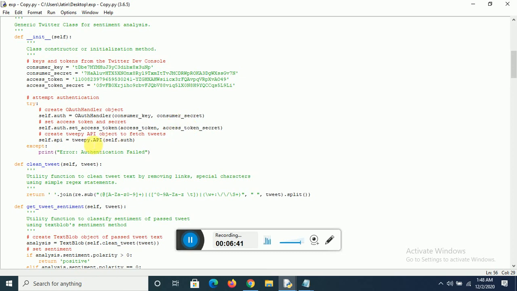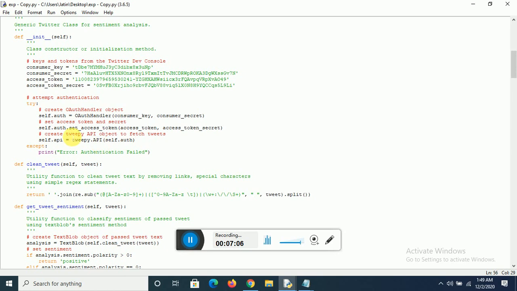And finally, we access the API. Here we created a Tweepy API object to fetch the tweets. What is Tweepy? Tweepy is a Python package which helps us to deal with the Twitter API. It's a Python package which we have imported at the top.